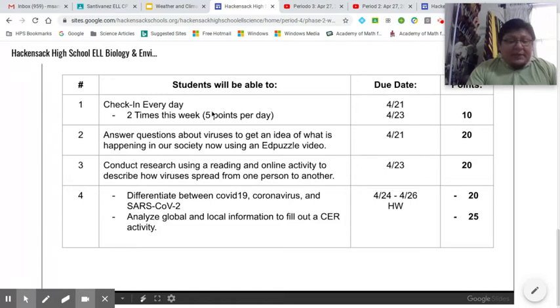As always, you check in, at least do it twice a week and you'll be okay to get at least 10 points. I understand that many students have not been able to check in as much as they wish. However, they have been doing the activities. So at least check in during the week, twice a week, the days that you have science, and that will give you 10 points. Okay?